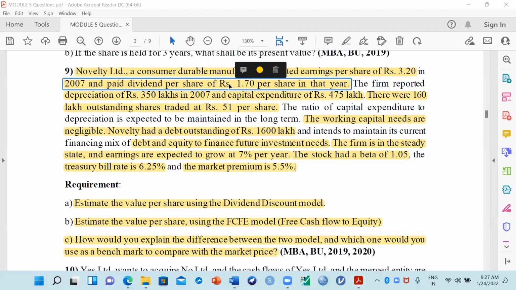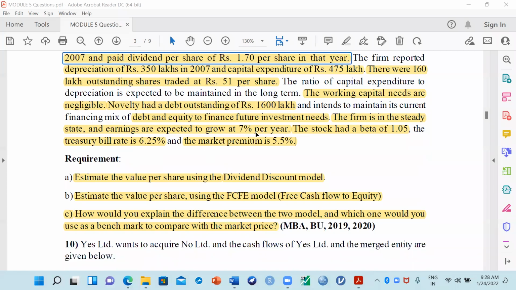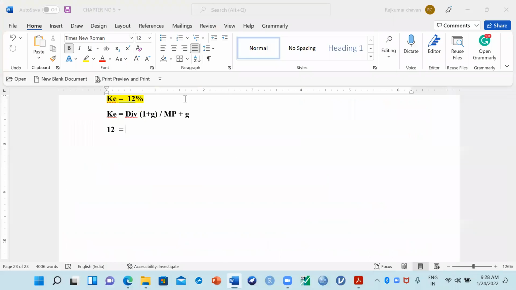The company had paid a dividend of 1.70 per share that year, and this is going to continue for every year. So I got the dividend value, 1.70. And this is going to grow at the rate of 7%. If you divide 7 by 100, how much will it come to?